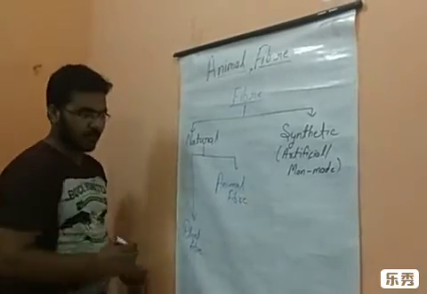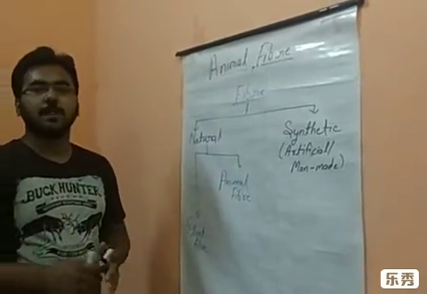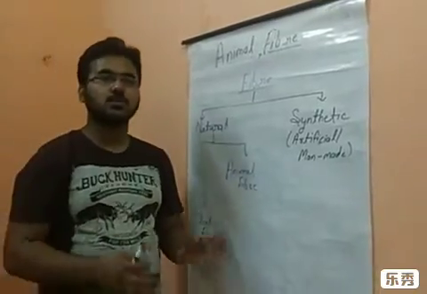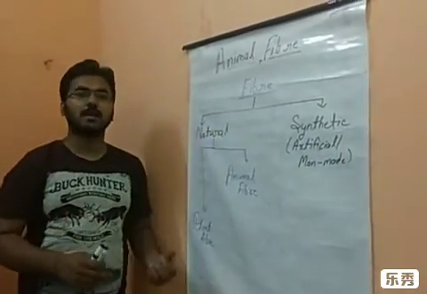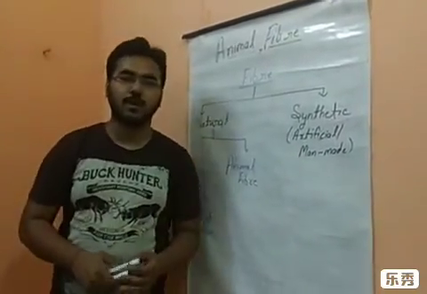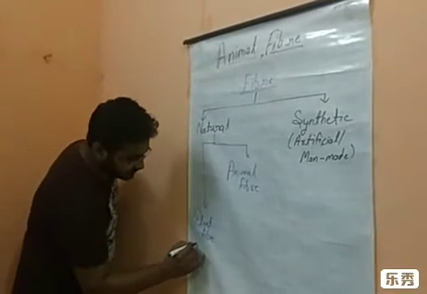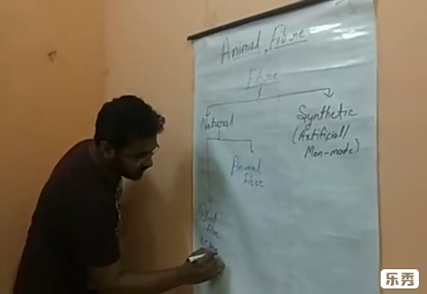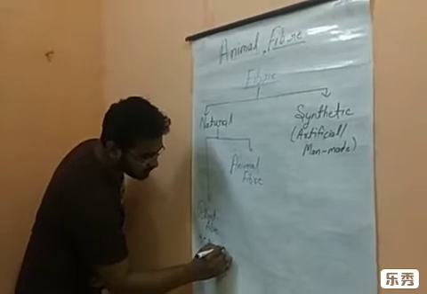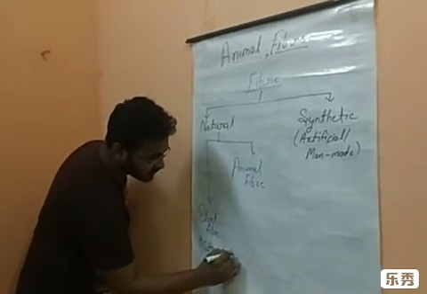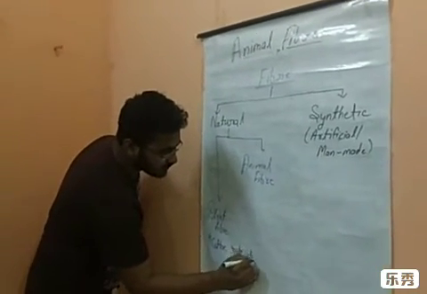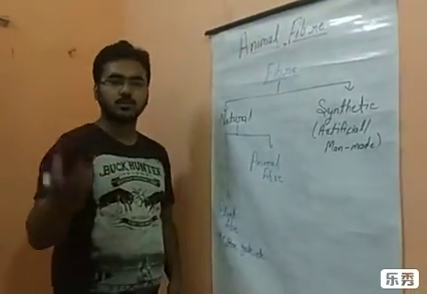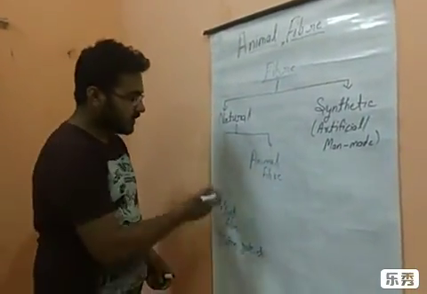So first of all, plant fiber. What are plant fibers? The fiber that we get from plants. Plant is a natural thing. So the fiber that we get from plants is called plant fiber. For example, cotton, jute, etc. From where do we get cotton? We get cotton from the cotton plant, jute from the jute plant. So these are the plant fibers.